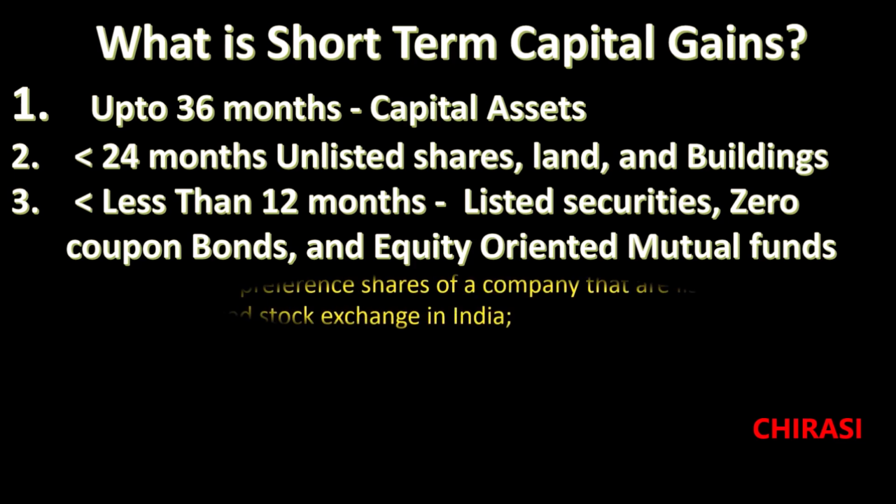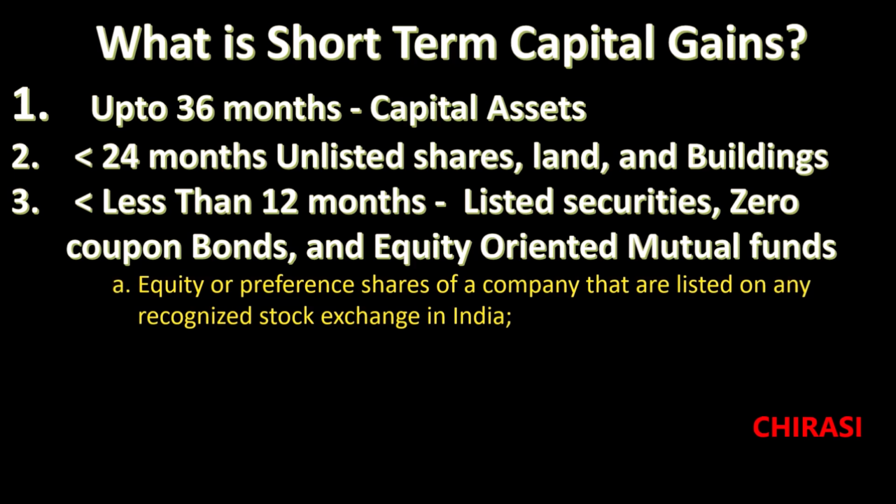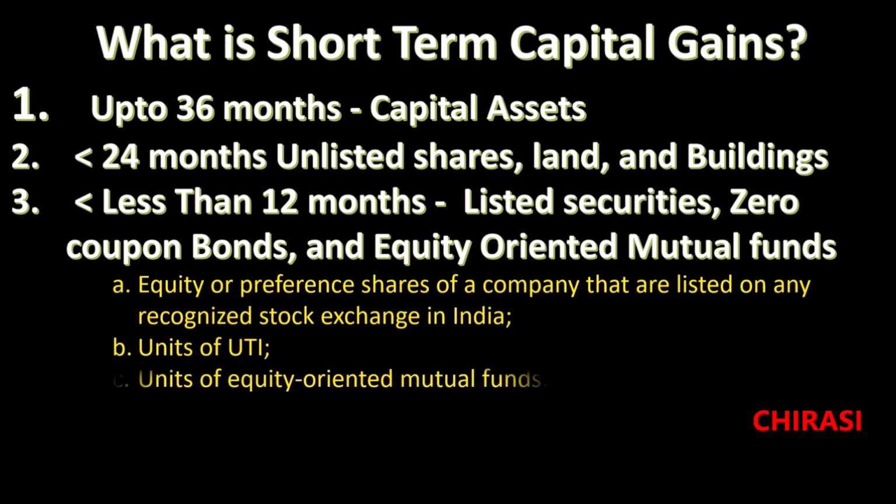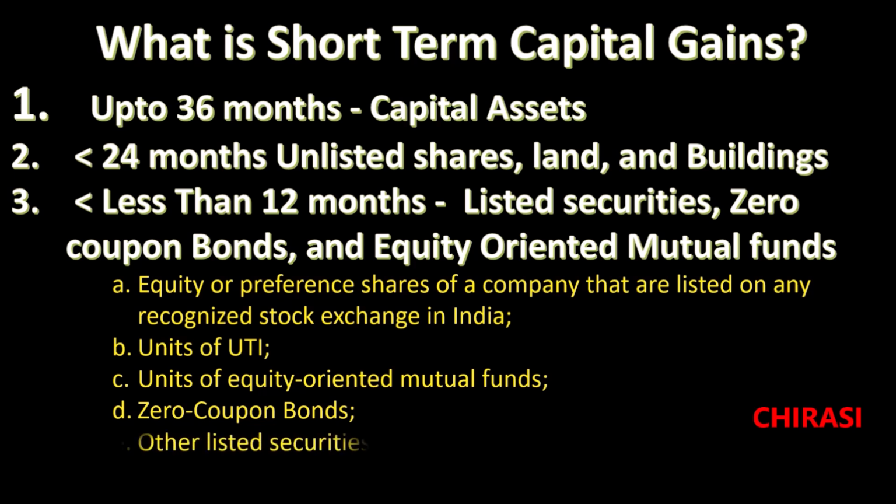In this 12 months category come equity or preference shares of a company that are listed on any recognized stock exchange in India, units of UTI, units of equity oriented mutual funds, zero coupon bonds, and other listed securities. So for all trading gains or loss in the share market on listed shares, if the holding period is less than 12 months and it is disposed, sold or redeemed, it is called short-term gain or loss.